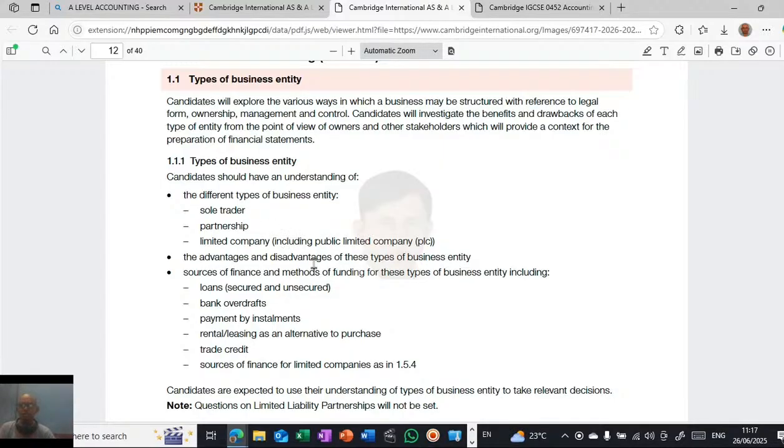A candidate is expected to use their understanding of the types of business entity to take relevant decisions, and the questions may be based on this. You have to answer based on your understanding of these conceptual skills. This is the first thing, and it is very, very important. Okay, you need to know this.